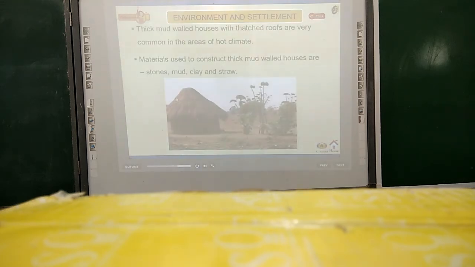Thick mud-walled houses with thatched roofs are very common in the areas of hot climate. The materials used to construct thick mud-walled houses are stones, mud, clay, and straw.